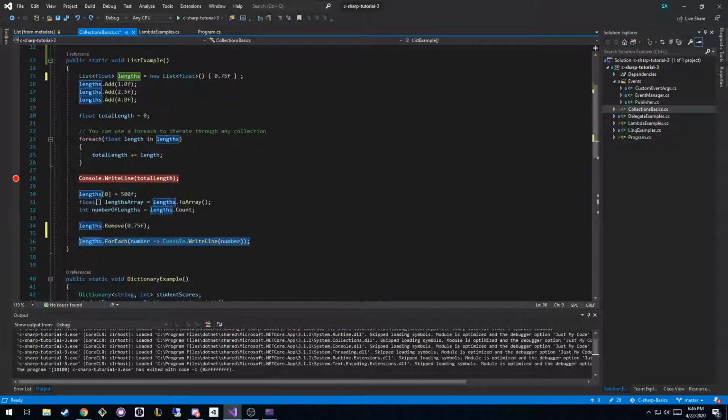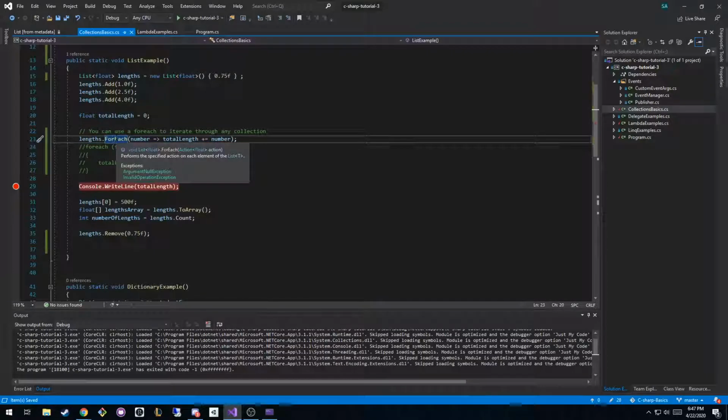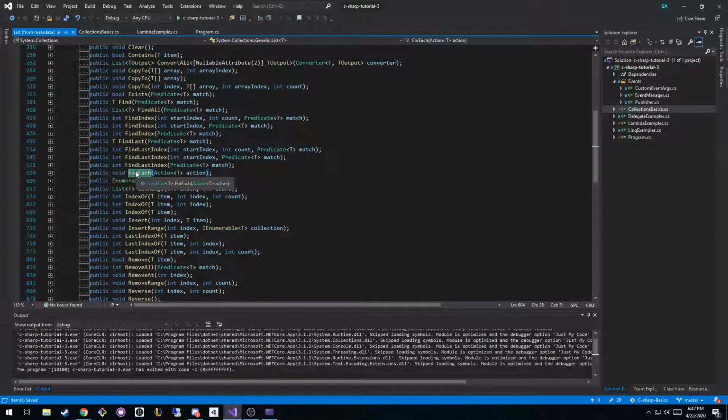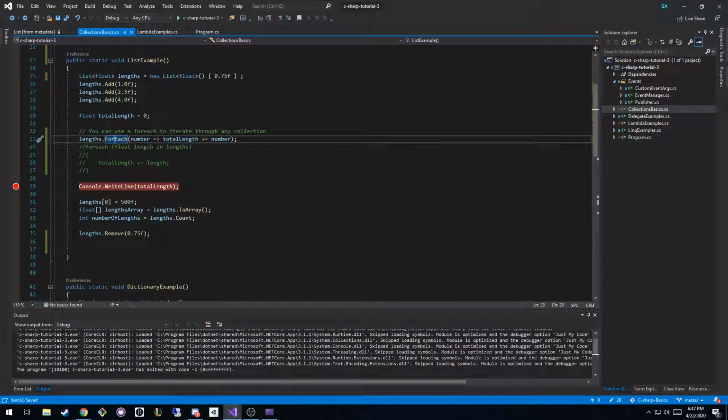We could replace this. I'm going to comment this out so you can see the syntactical similarities. We could replace this guy with that. These two statements are equivalent, and ForEach, if I hover over it, comes from List, which I assume, if I go look at where it actually comes from, comes up from IEnumerable or something along those lines. But you can see I have a Lambda syntax, right? The syntax of ForEach knows that I'm going to take in an action, right?